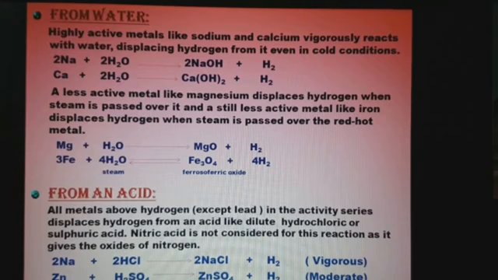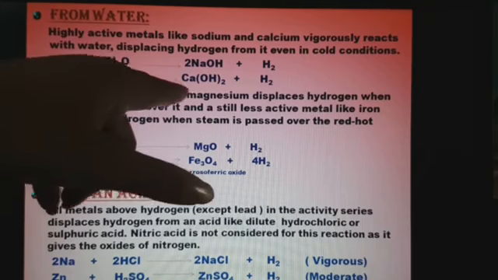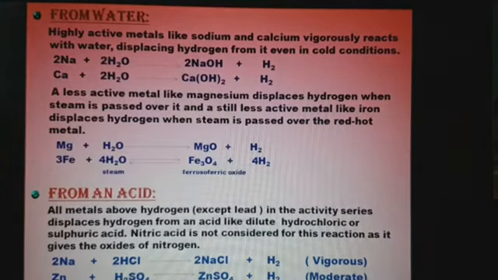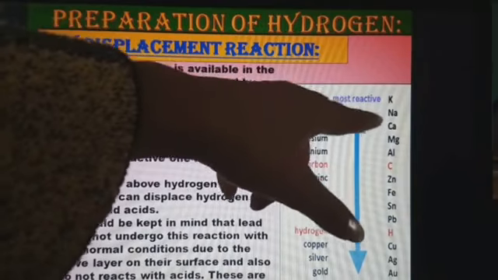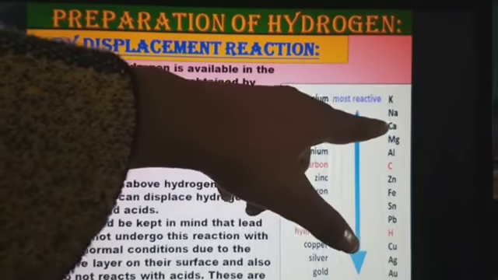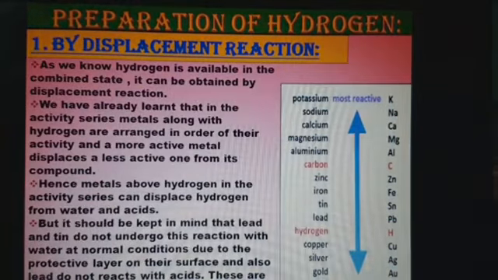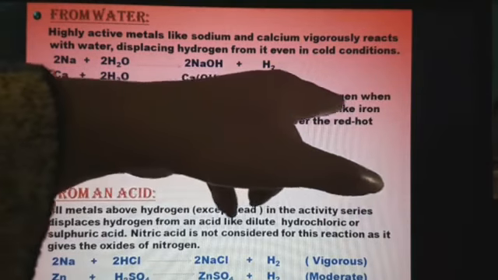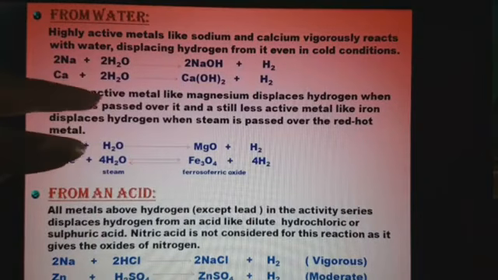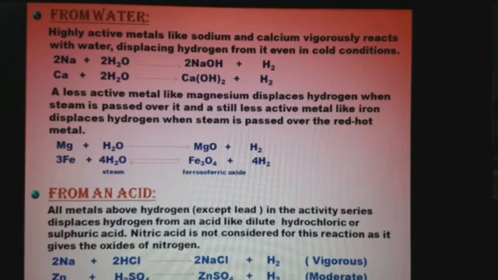Okay, now let's see a less active metal like magnesium. As you go down, what I have told you, reactivity will decrease. So here potassium, sodium and calcium are active metals, but magnesium is what? Less active. So a less active metal like magnesium displaces hydrogen when steam is passed over it. So this is the condition required by the magnesium to show displacement reaction in the water.